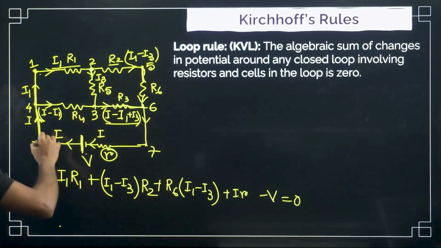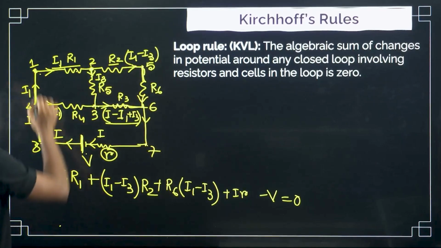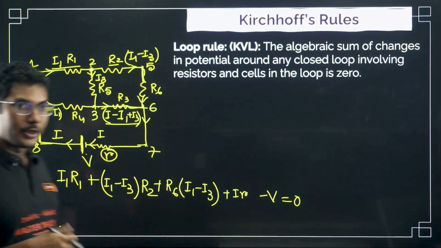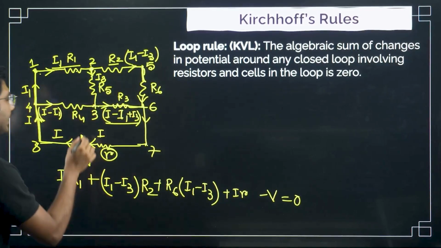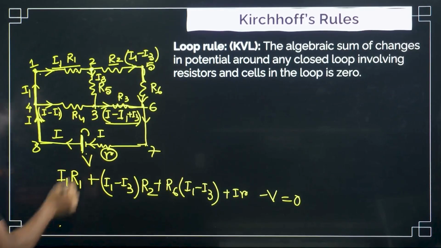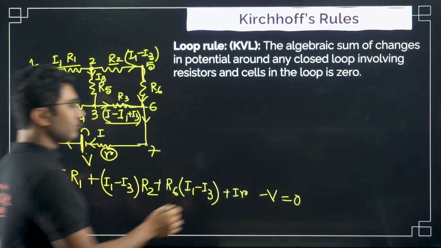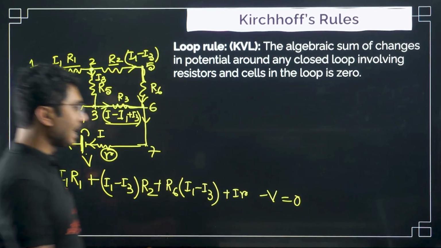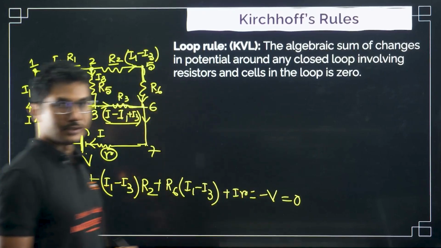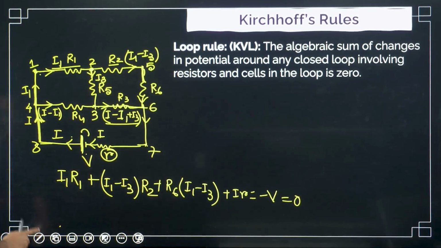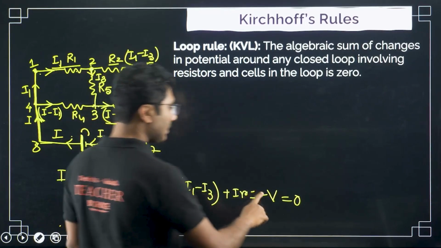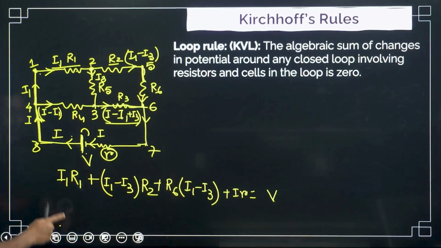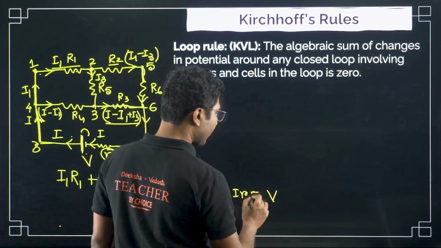If you are going in a particular loop and crossing the battery from negative to positive, then there will be a negative sign. But sometimes students get confused and write equals to minus V. So I will say remember any one of them, and I generally prefer this one. This is easy to remember when you are solving a question.